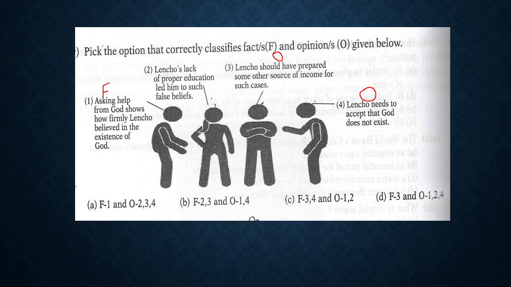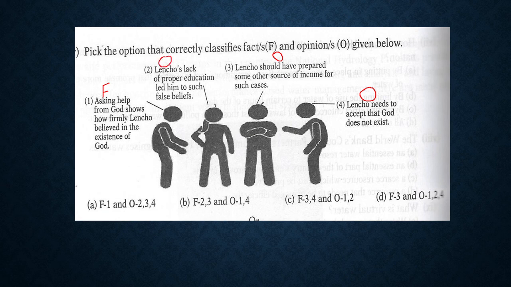Or 3 and 4, that is opinion. But we are confused about 2. Now let's see. So here 2 is fact, but 1 is not fact here, but 1 is fact and we are sure about that. So let's see if there is F1 in any case. So F1 is not there. That means this is our answer. So 2 is also an opinion.